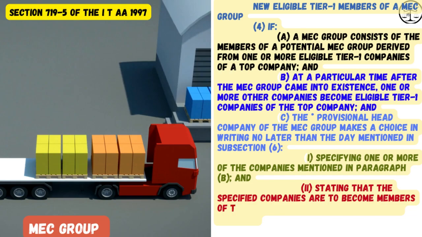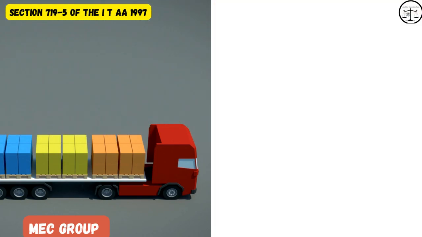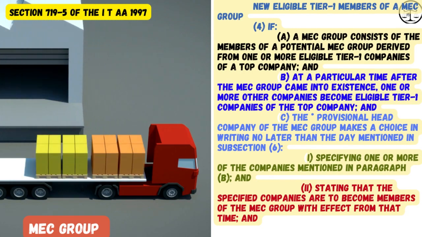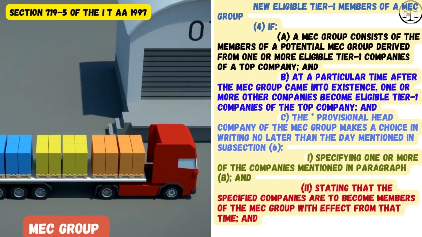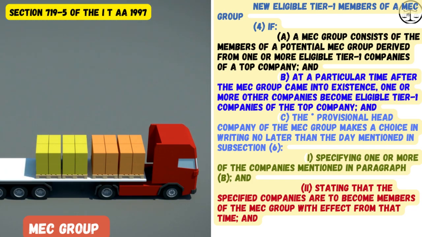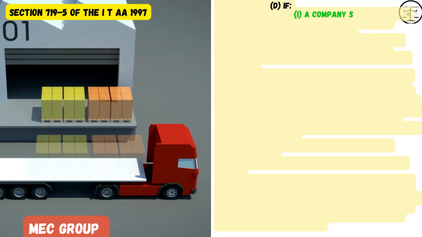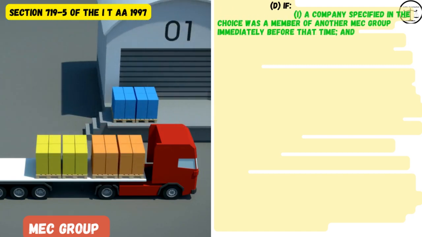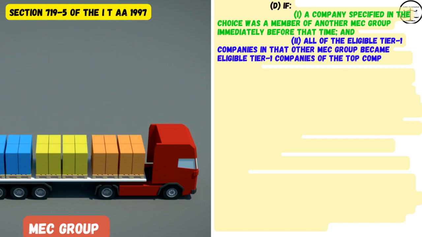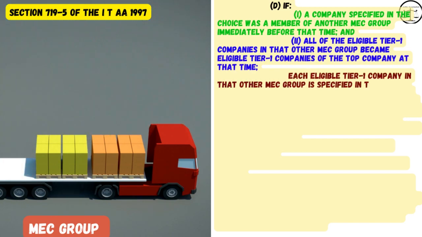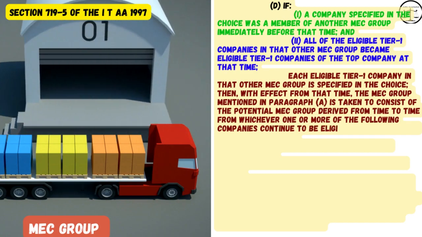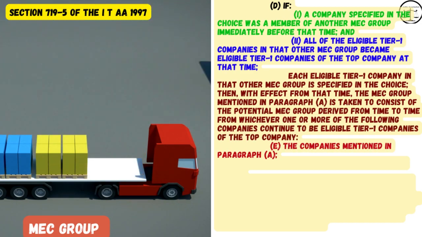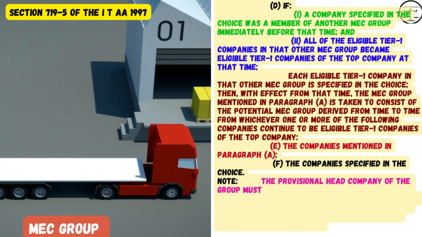The provisional head company of the MEC group makes a choice in writing no later than the day mentioned in subsection 6(1), specifying one or more of the companies mentioned in paragraph b, and stating that the specified companies are to become members of the MEC group with effect from that time, and d. If i. A company specified in the choice was a member of another MEC group immediately before that time, and ii. All of the eligible Tier 1 companies in that other MEC group became eligible Tier 1 companies of the top company at that time, each eligible Tier 1 company in that other MEC group is specified in the choice.